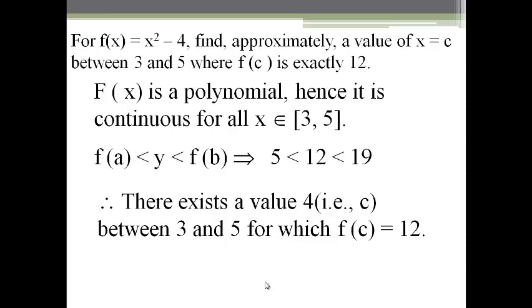Therefore there exists a value 4 between 3 and 5 for which f of c equals 12.